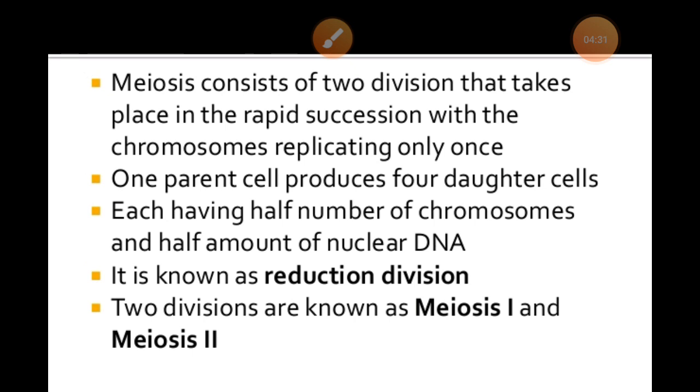Meiosis takes about a day to complete instead of hours. Generally this meiosis needs at least one day for this process, right? But mitosis can be completed within hours or some minutes.